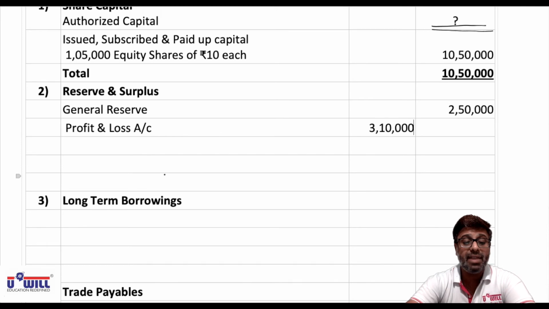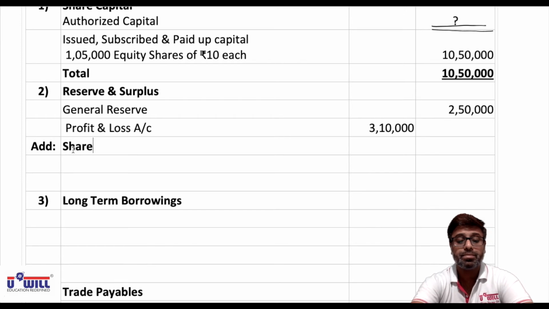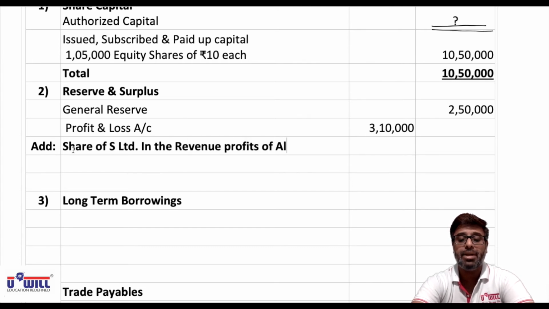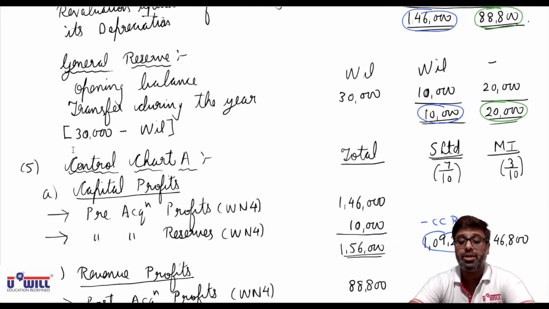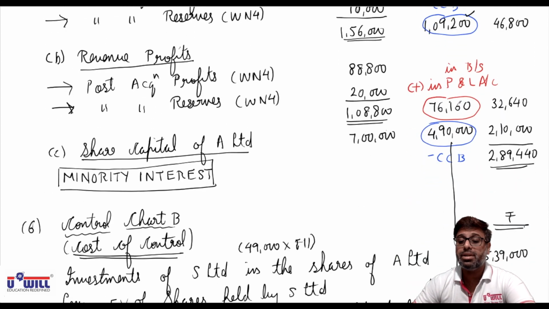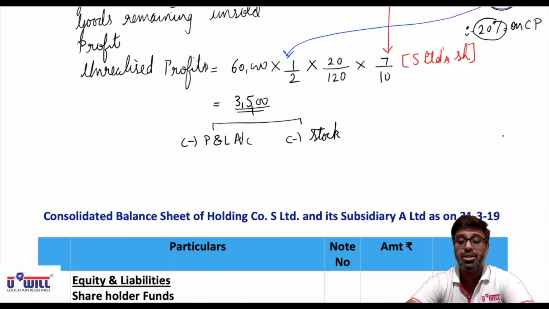Now in that we will add share of S Limited, that is holding company's name here, in the revenue profits of A Limited, that is subsidiary company. So see here everyone, what is the share of S Limited in the revenue profits? This middle amount, 76,160, is what we have to add in P&L account and balance sheet.